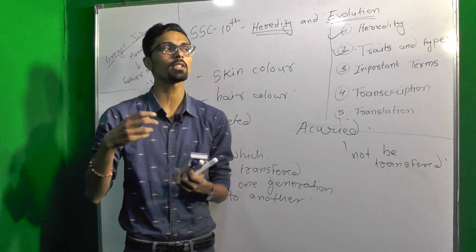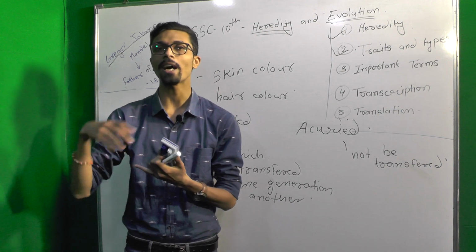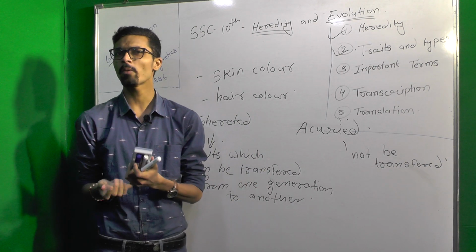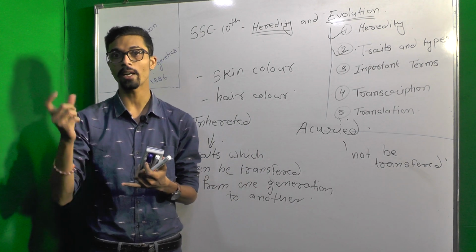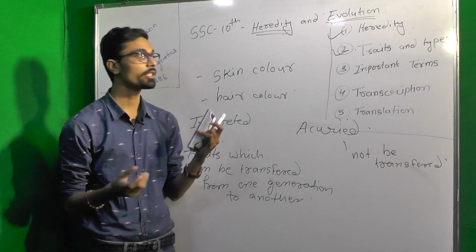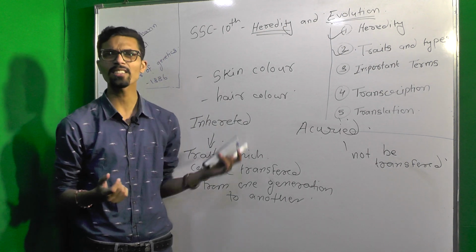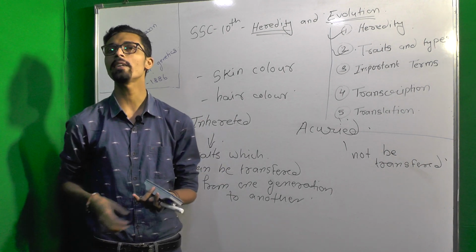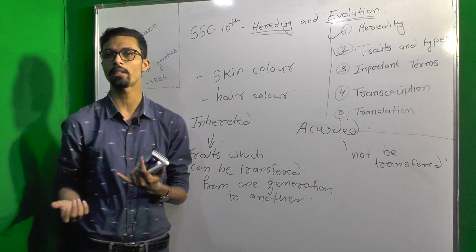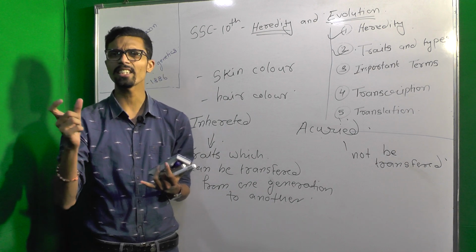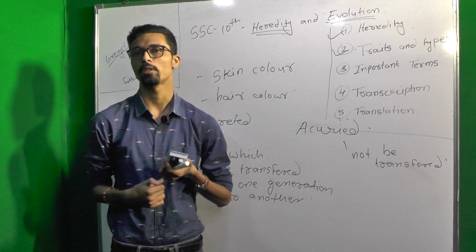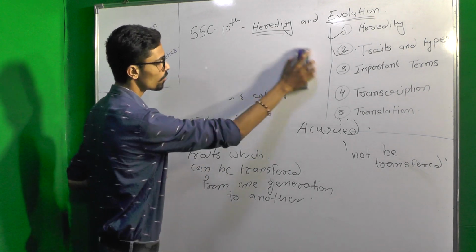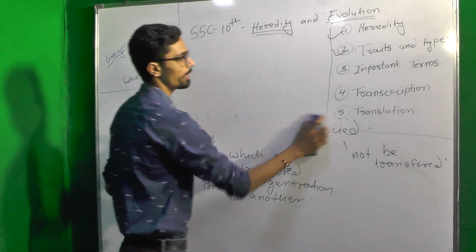Acquired traits are the habits we learn. The transferable traits are hair color, eye color, eye shape, and skin color. These are the traits which come from our mothers and fathers, our parents. But acquired traits, like learning cycling, are not transferred; they are learned. So these are the two types, inherited and acquired.